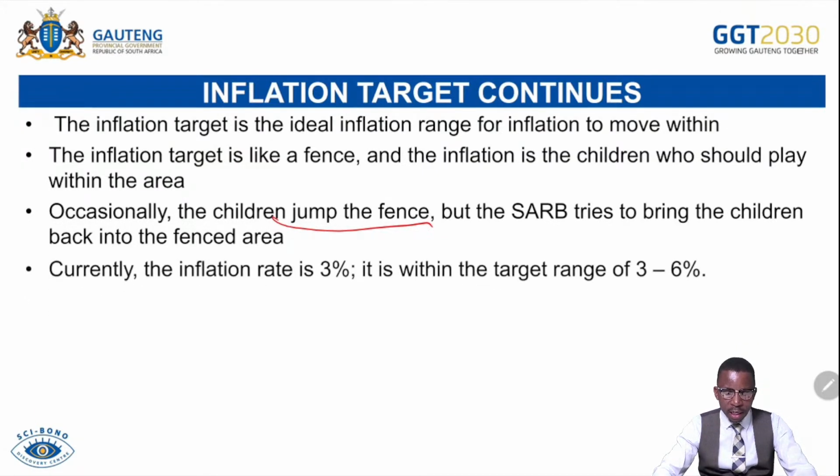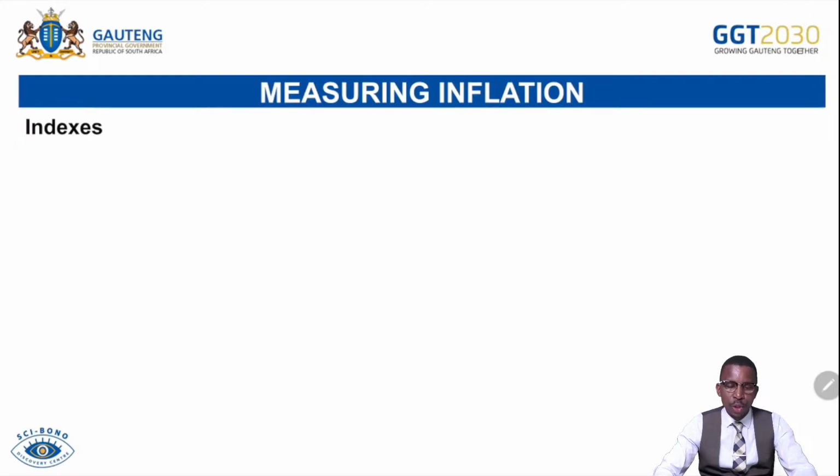And currently the inflation rate is 3%. It is within the target range of between 3 to 6% in South Africa. So remember, the interest rate is the main instrument used by the South African Reserve Bank to control inflation. Basically, the Reserve Bank is using monetary policy.